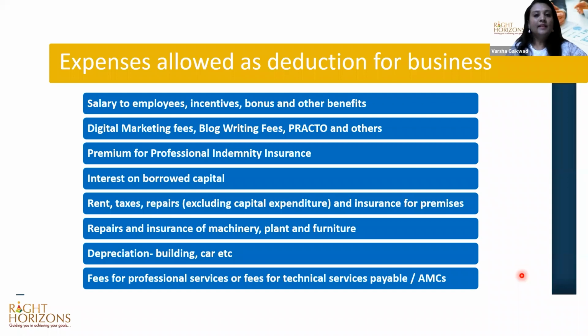So, what are the expenses that are allowed as deduction if you're looking at declaring as a business income? All the expenses directly related to the running of the clinic or running of the nursing home, which are directly related to you performing your services, can be taken as a deduction. Simple first one is salary to all your employees, your office boys, the receptionists, the nurses, cleaners, sweepers, anybody. Whatever you're paying them as salary, incentives, bonus, everything can be taken as a deduction because that is clearly an expense which goes out of your receipts.